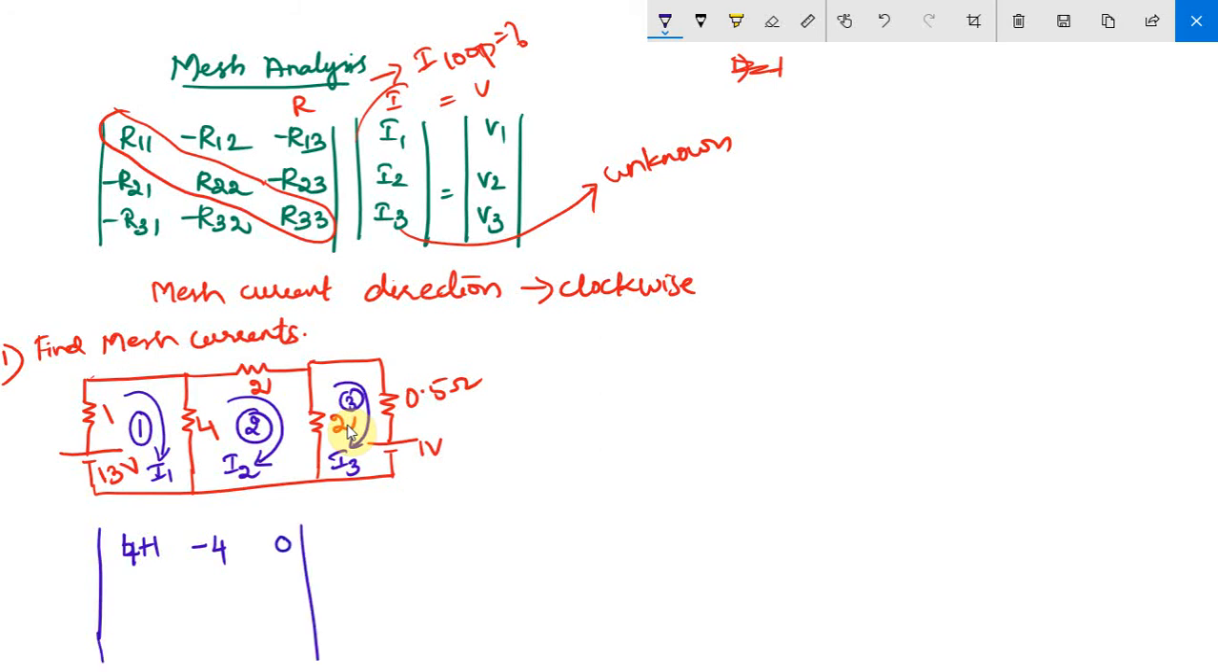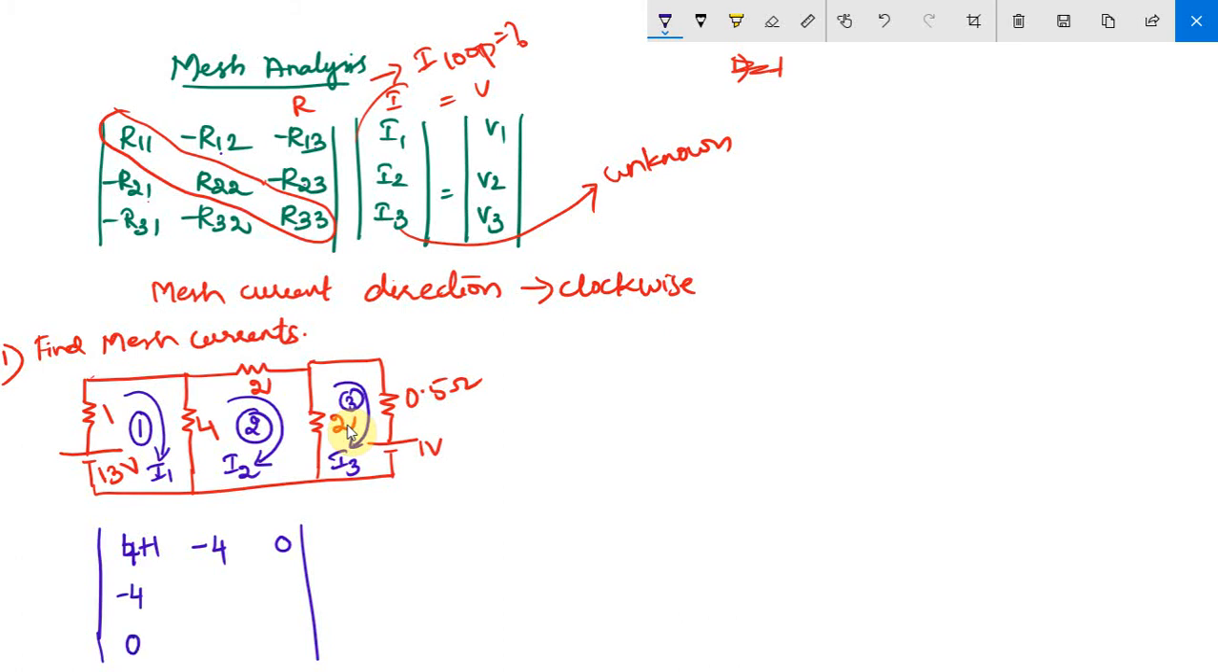Generally, your R12 and R21 will be same. Similarly, your R13 and R31 will be same. And R22 and R32 will be same. So, whatever you got in R12 and R13, you can just take down for R21 and R31.